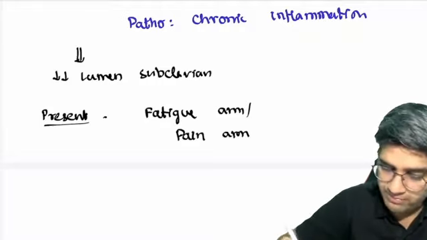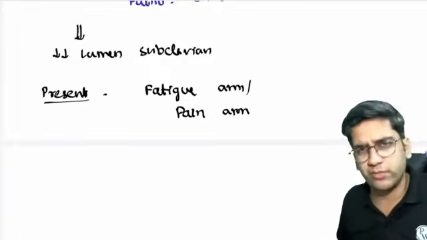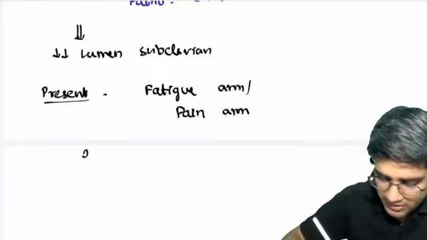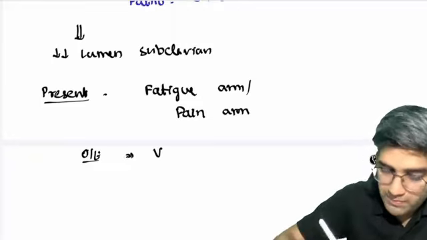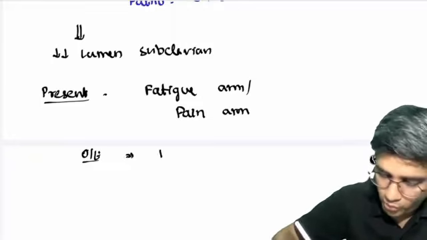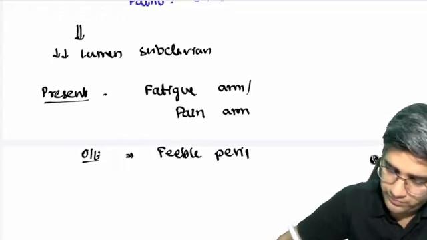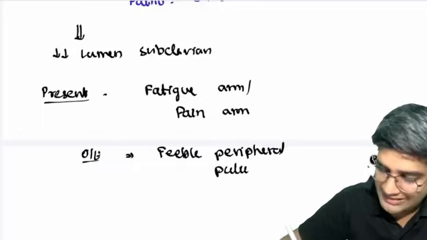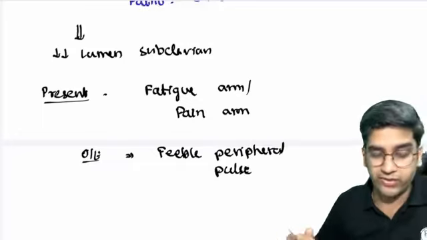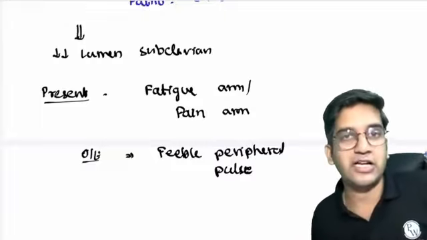But for fatigue and pain, I have two differential diagnoses. One is my Takayasu, the other is my cervical spondylosis. Both will present that way, right? So on examination, it helps me. The peripheral pulses will be of low volume, a feeble peripheral pulse. A feeble peripheral pulse is diagnostic of Takayasu arthritis. That's very important for me to say. It's a vascular-related pain, right?